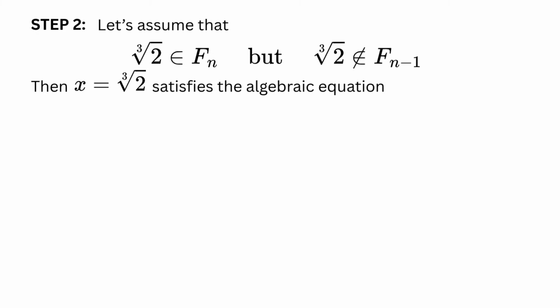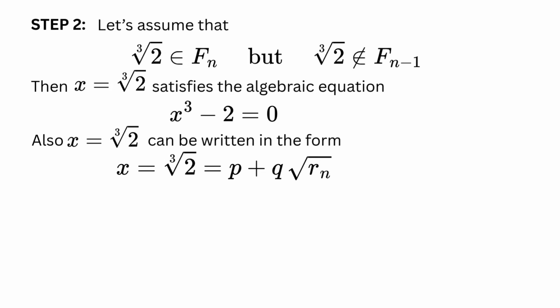The cubic root of 2 satisfies the algebraic equation x cubed minus 2 equals 0. Since the cubic root of 2 belongs to Fn, it can be written in the form p plus q times square root of Rn for some p and q in F n minus 1. The coefficient q must necessarily be non-zero. Otherwise, the cubic root of 2 would belong to F n minus 1.